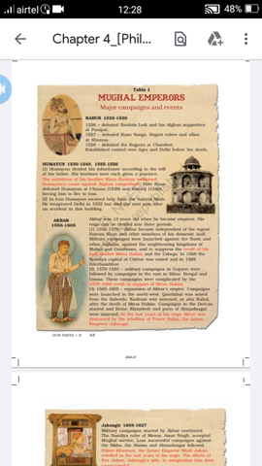Okay, so today we discussed Babur and Humayun, their lives as well as their campaigns, which places they took, and how they were very brave and victorious kings. They ruled Delhi, Agra and the northern part of our country. For reference you can refer to the 7th grade textbook. Thank you.